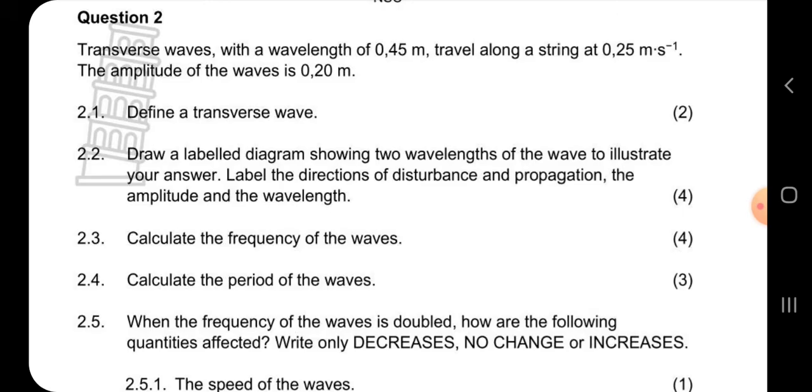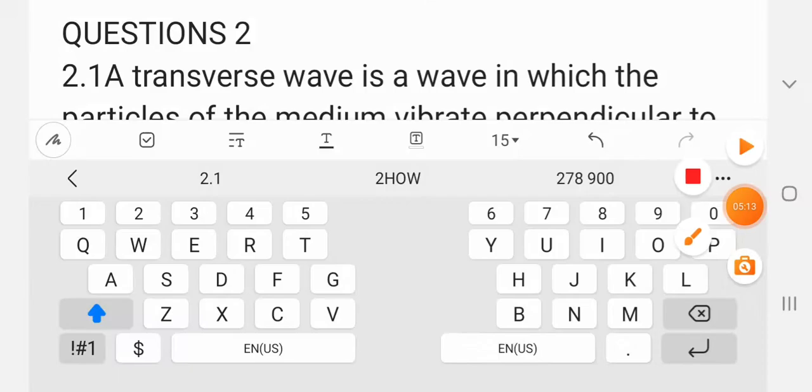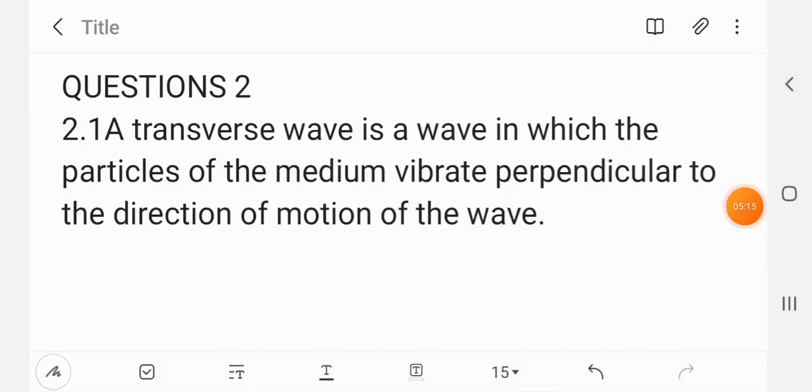Now we're going to answer this question. What is a transverse wave? Meaning, define a transverse wave is the same as what is a transverse wave. A transverse wave is a wave in which the particles of the medium vibrate perpendicular to the direction of motion of the wave. So that is the answer.